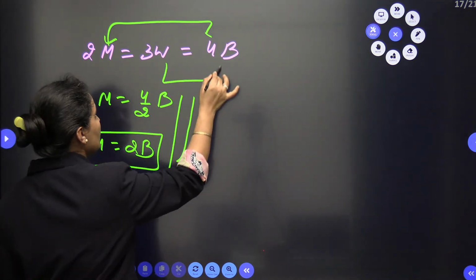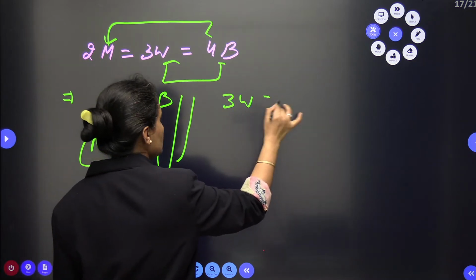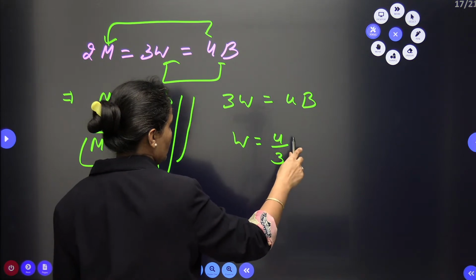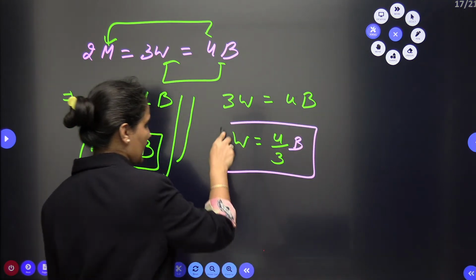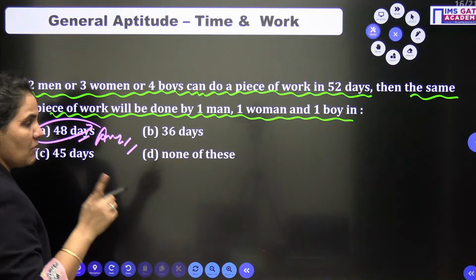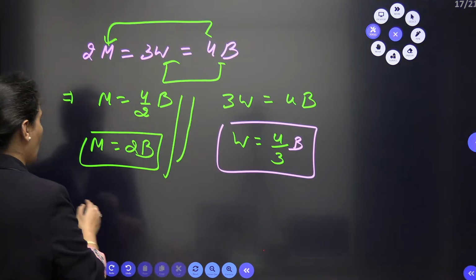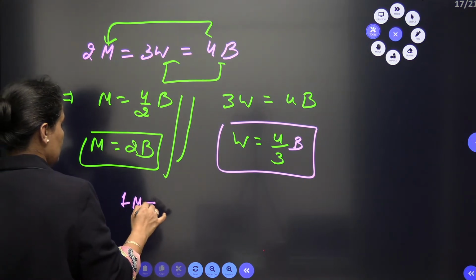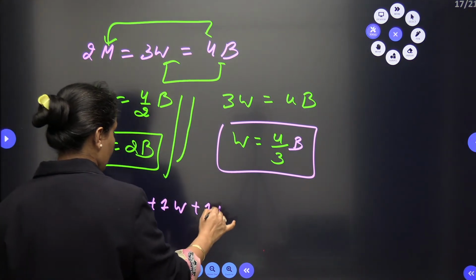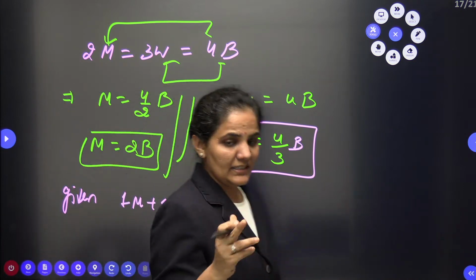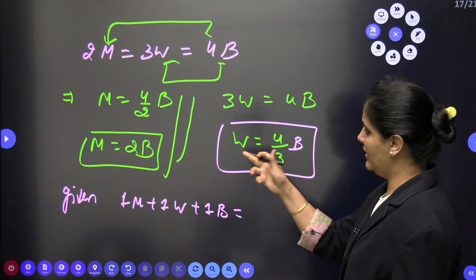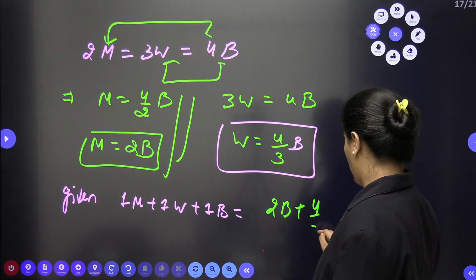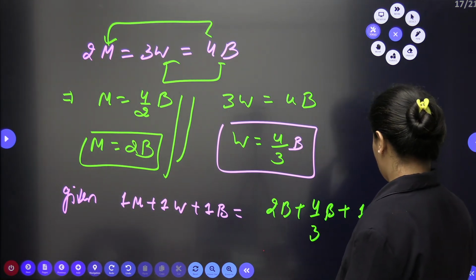Similarly, when I go with these 2 things here, 3W is equal to 4B. So the woman, W, is equal to 4 by 3 B. And in the question it is asking about 1 man, 1 woman and 1 boy. So they are asking about 1 man plus 1 woman plus 1 boy. When I add, in place of man and woman, I convert in the form of the boy. So it will be 2 boys plus 4 by 3 boys plus 1 boy.